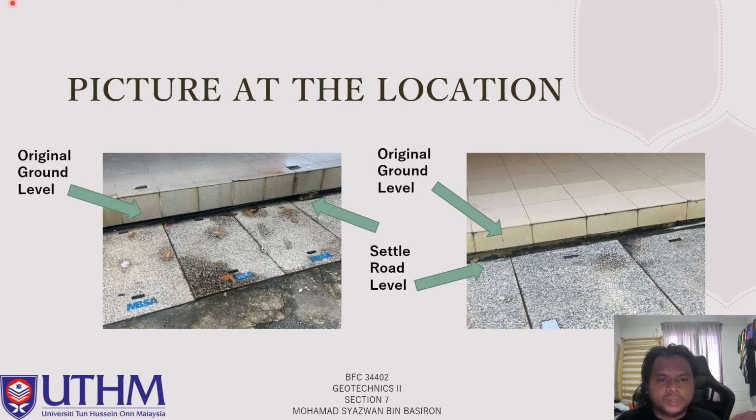Now we take a look at the pictures from the location that I visited. As you can see, this is the original ground level, and this one is the settled road level. We can see that the slab has a hollow underneath it. The same in the second picture that I took: the slab has a hollow underneath because of the settlement, because of the settled road level.